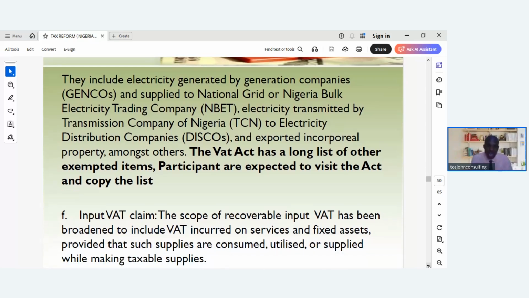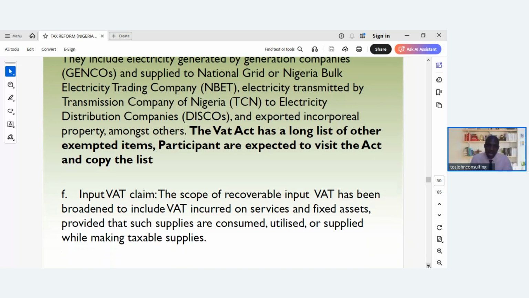So the input VAT claim. The input VAT is actually claimed by manufacturers, those that are into production. The scope of recoverable input VAT has been broadened to include VAT incurred on services and fixed assets, provided that such supplies are consumed or utilized or supplied while making taxable supplies. So these are the conditions. So it has been increased to services and fixed assets. And the condition is that it must be consumed, utilized, or supplied while making taxable supplies. So that is when you can claim the input VAT.